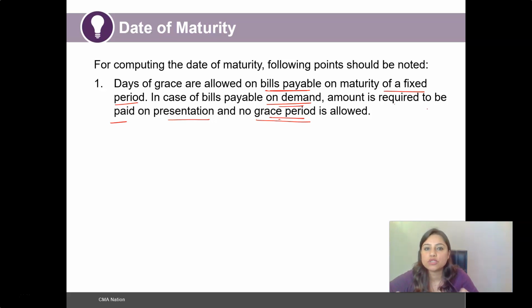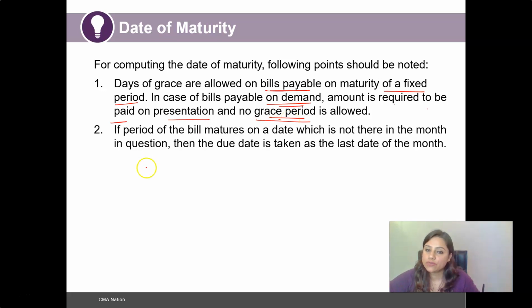Such days could be 2 days or 3 days of grace period. However, in case of bills which are payable on demand, the amount is required to be presented on the demand date itself, and no grace period should be allowed.